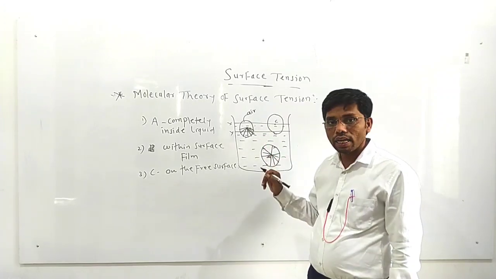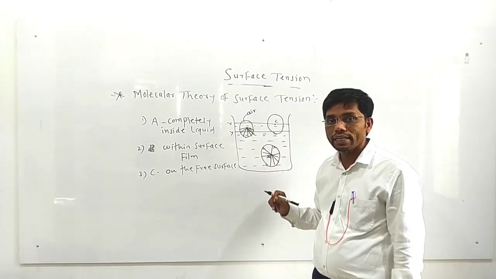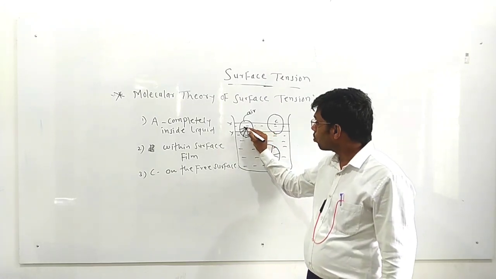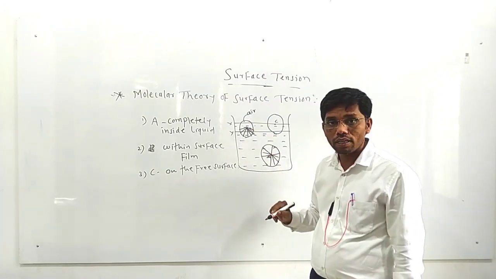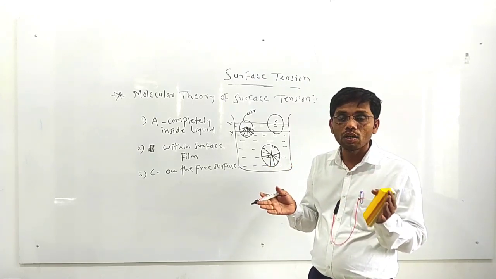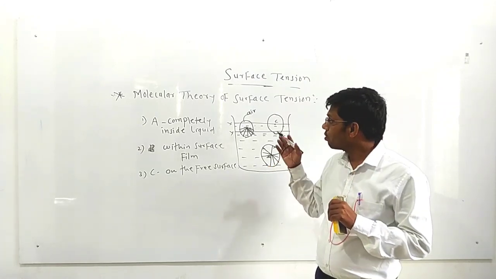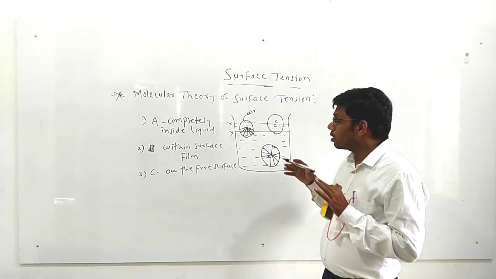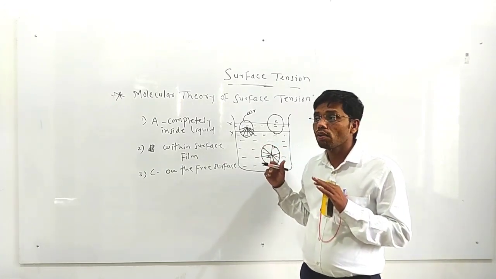Now from the upper side, the molecule B is also attracted by which force? Adhesive force. Why? Because it is a molecule of water and that is a molecule of air. These two molecules of different substances are there. So which force will be there? There will be an adhesive force. Okay, but actually what happened here?